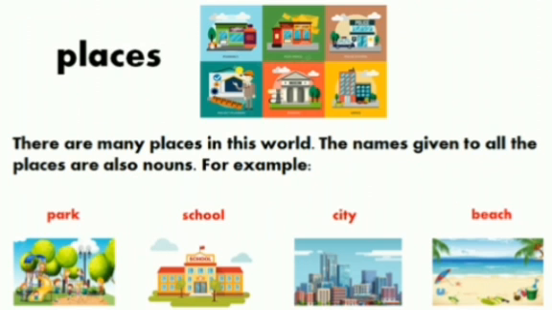Similarly, the nouns include the names of places. There are many places in this world. The name given to all the places are also nouns. For example, park, school, city, beach. Always remember, nouns are the names of people. Now we are studying that nouns are the names of places also. Places may include anything: park, school, city, beach, countries, hospitals, post offices, streets.